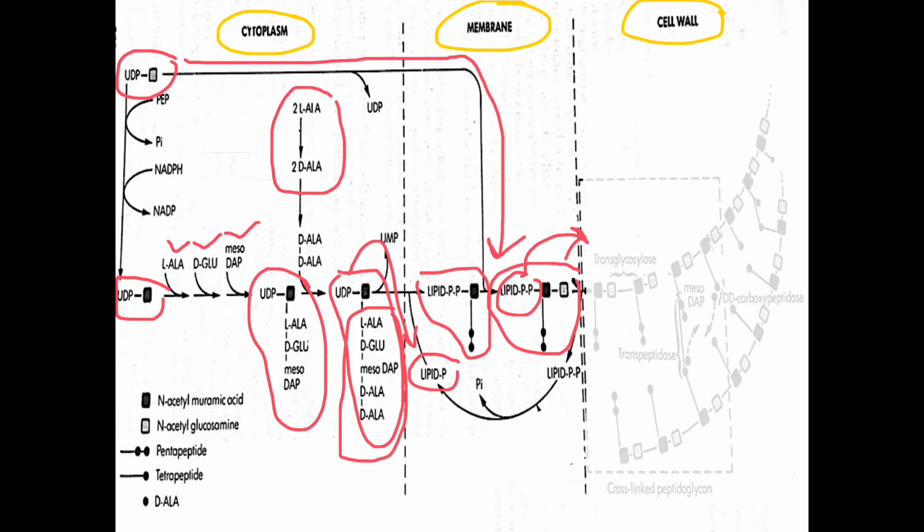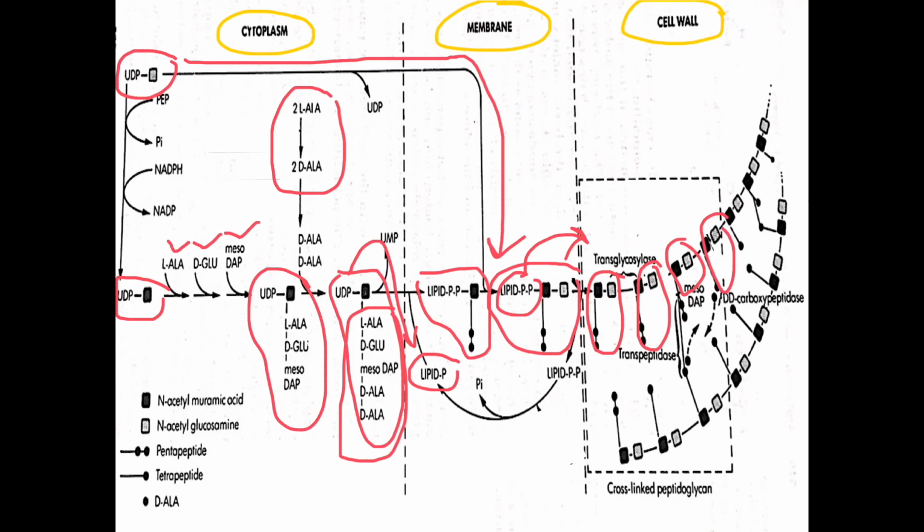Then from the membrane, this molecule of N-acetylglucosamine and N-acetylmuramic acid is transferred to the outer side of the cell membrane. So what will bactoprenol do? It will transfer this out of the cell membrane like this. As you can see, these molecules are transferred out of the cell.